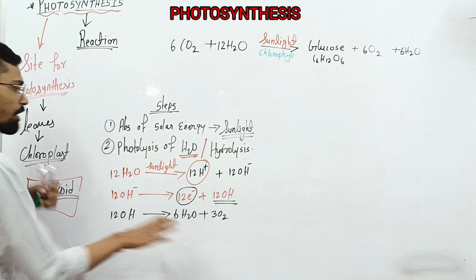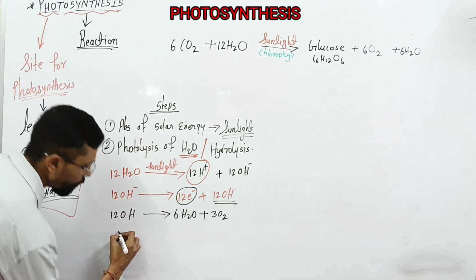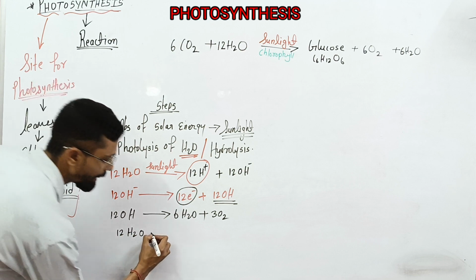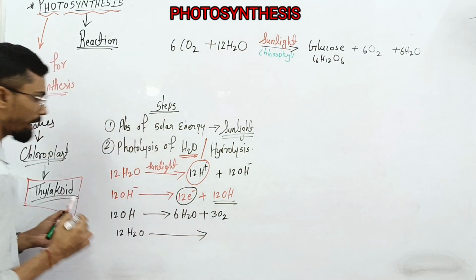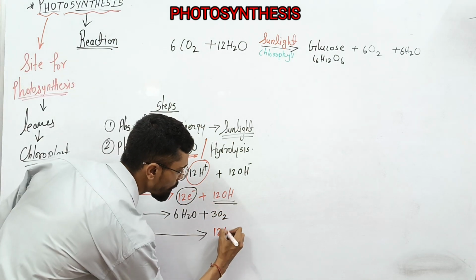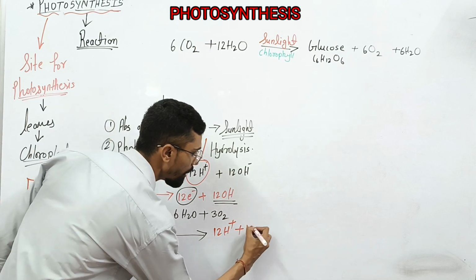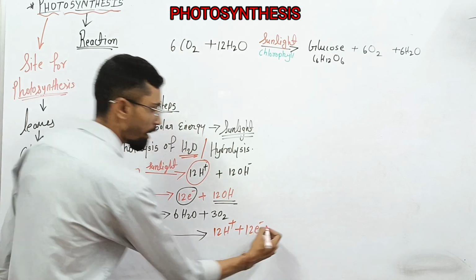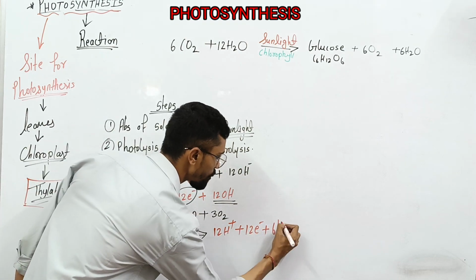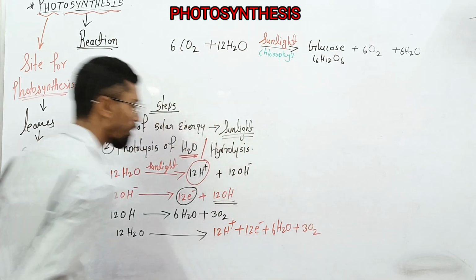So here you will see your final reaction: when the 12 molecules of H2O break down in the presence of sunlight, it forms 12 H plus ions along with 12 electrons, and 6 molecules of H2O and 3 molecules of oxygen.